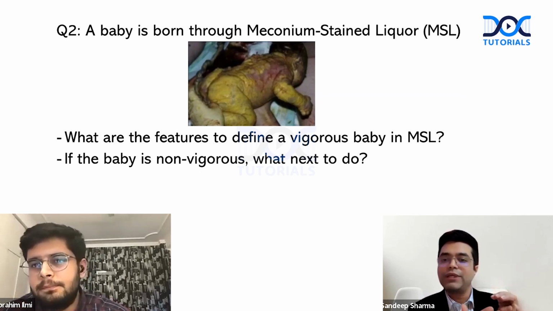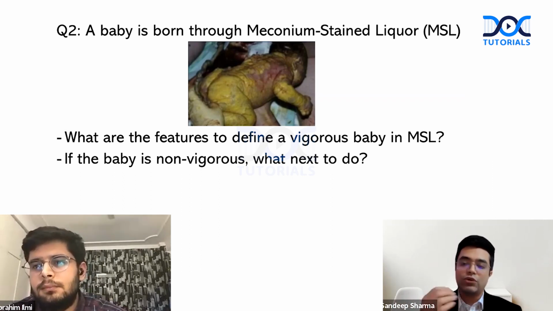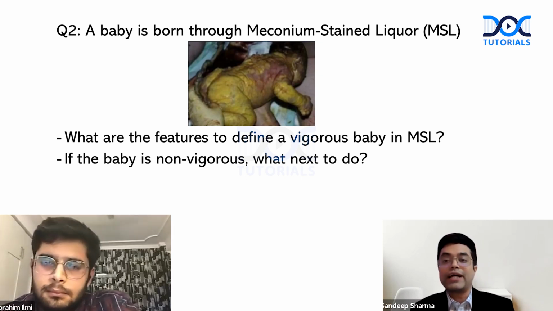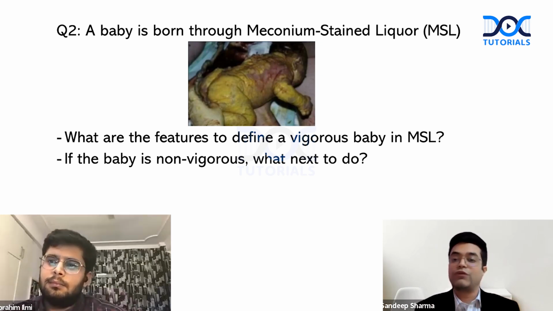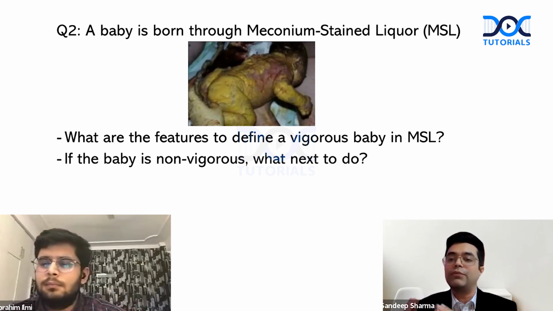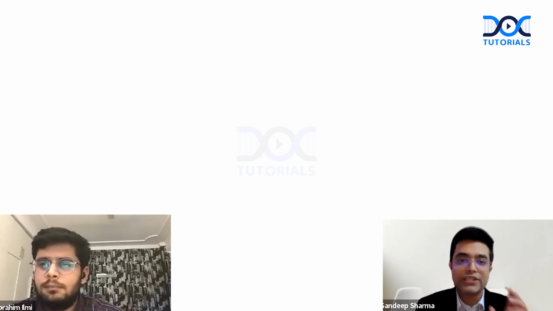In a non-vigorous baby, the next step to do is the routine steps. Earlier, what we used to do was oral suction, nasal suction, and then we would do intubation directly. Bag and mask, PPV used to be avoided. But these days, bag and mask ventilation is allowed to be done in meconium stained liquor. So what are the points you should remember?